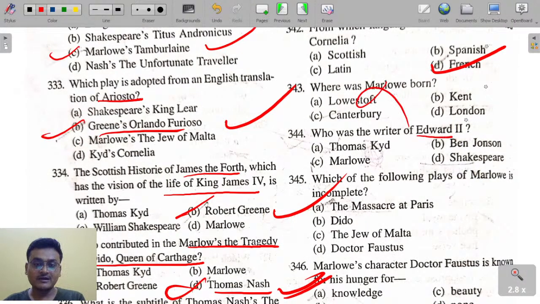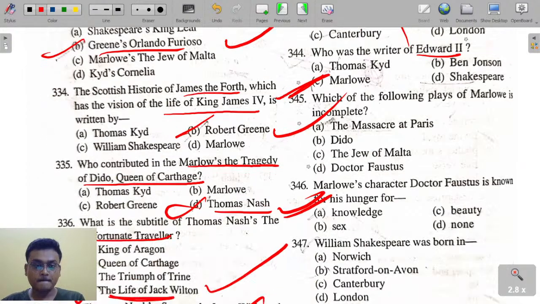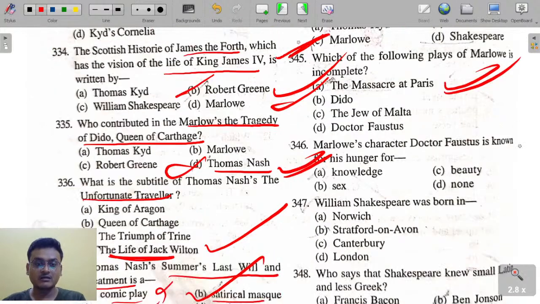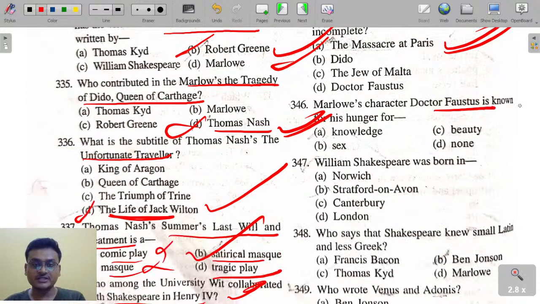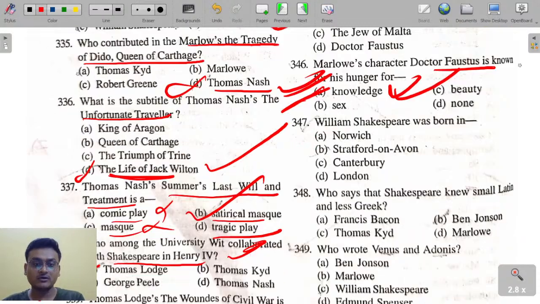Marlowe was born in Canterbury. Who was the writer of Edward II? Christopher Marlowe. Which of Marlowe's plays is incomplete? The Massacre at Paris is the incomplete one. Marlowe's character Dr. Faustus is known for his hunger for knowledge.